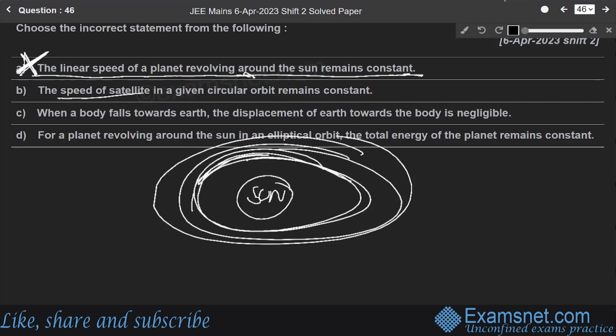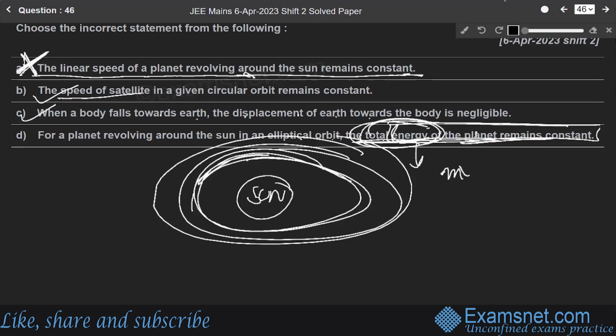When a body falls towards Earth, the displacement of the Earth towards the body is negligible. It is true. For a planet revolving around the sun in an elliptical orbit, the total energy of the planet remains constant. This is very true. From this total energy statement, we get the formula for angular momentum, that is mvr equals nh over 2 pi.